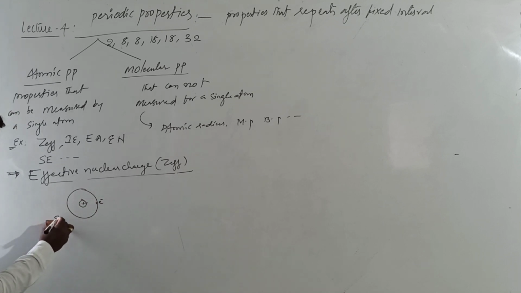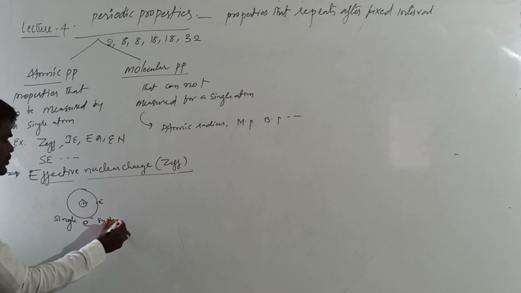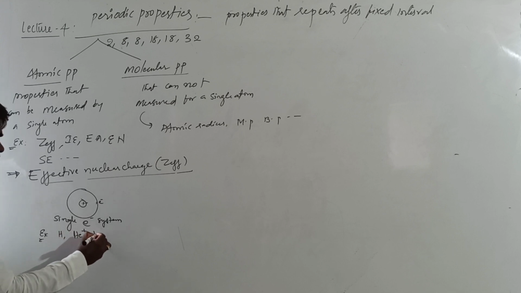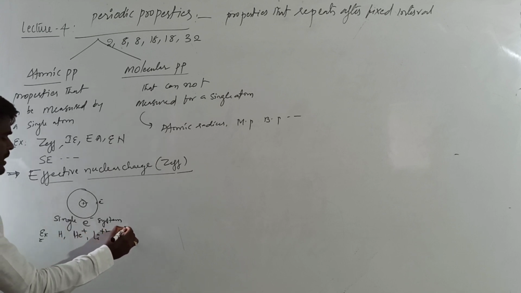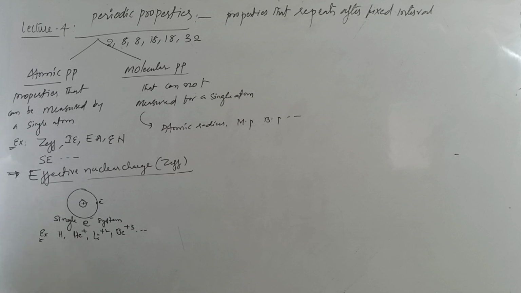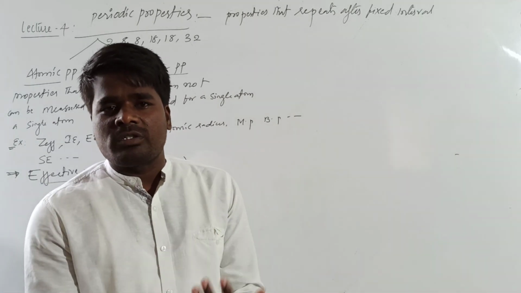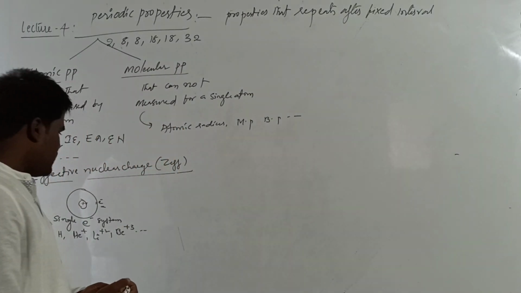Examples are hydrogen, helium plus, lithium plus 2, beryllium plus 3, etc. In a single electron system, the complete nuclear force of attraction is present on the one electron; this electron is experiencing all the nuclear force of attraction of the nucleus.